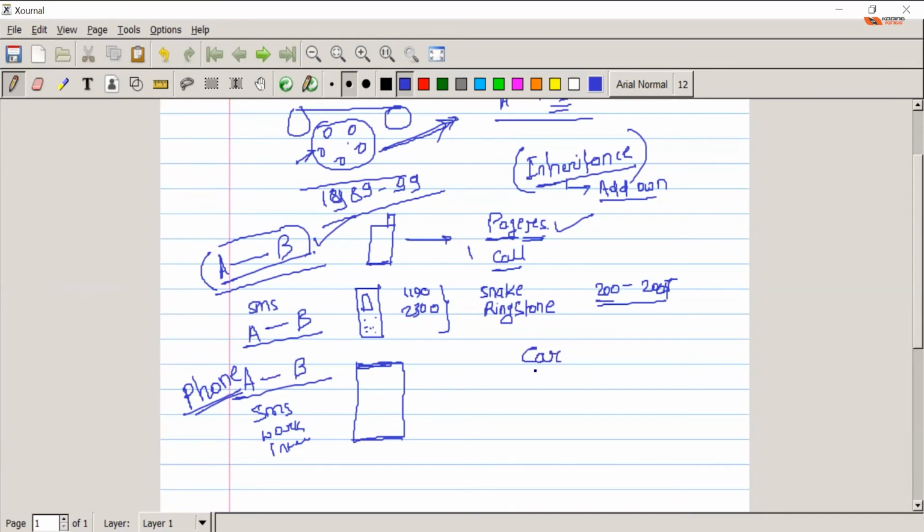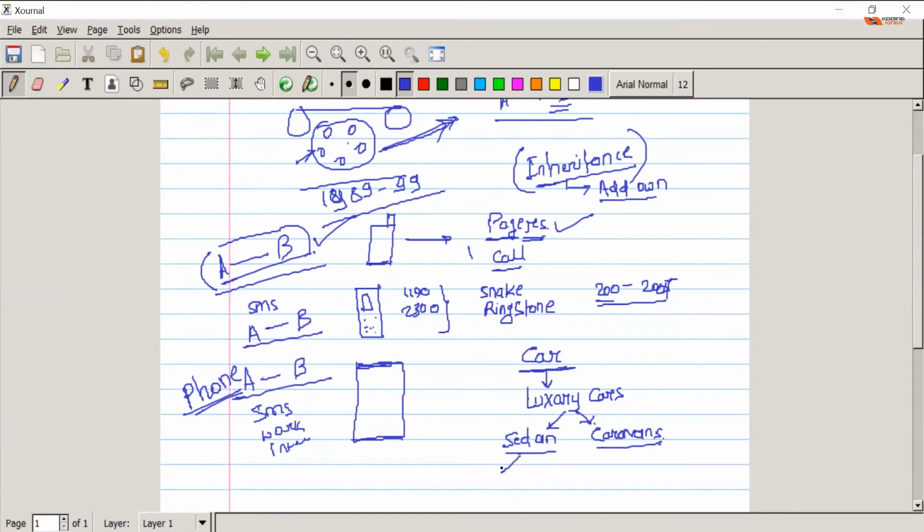I'm telling you a car, so what inheritance can be created here for a car? A child class of a car can be, let's say, and you can derive your own, luxury cars. In that I have two modules. Probably in luxury cars I have long sedans or caravans, correct?